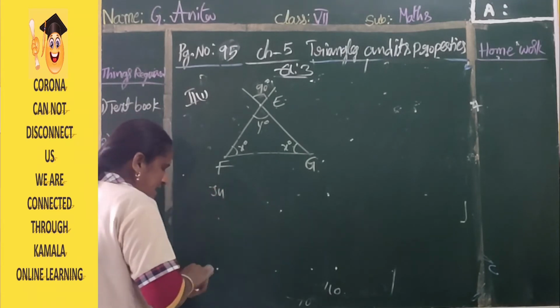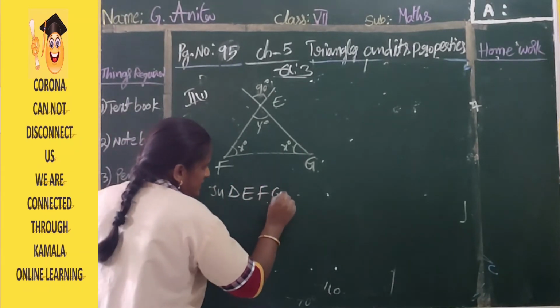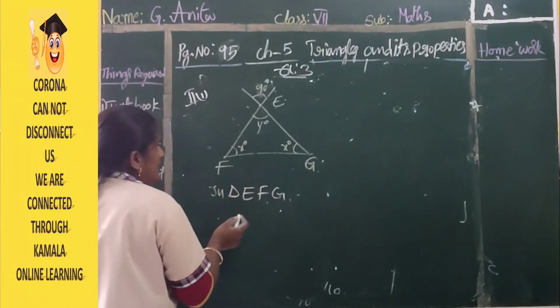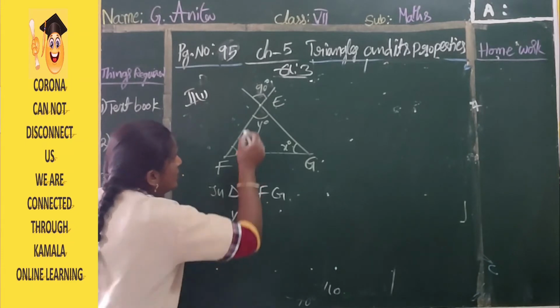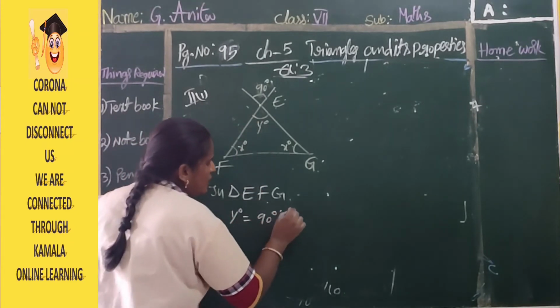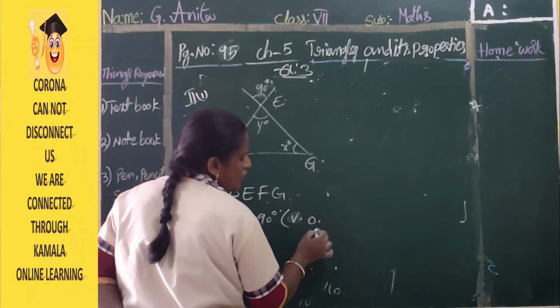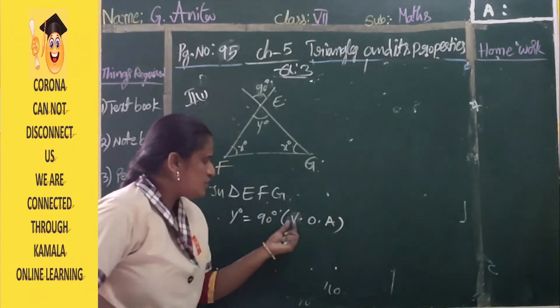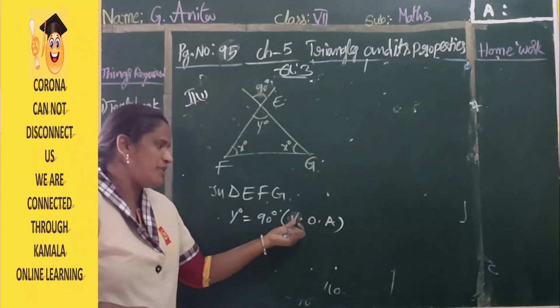So in triangle EFG, angle y is equal to 90 degrees because of vertically opposite angles. VOA means vertically opposite angles. You already know, we learned it in the previous chapter.